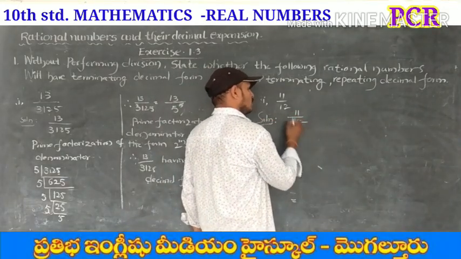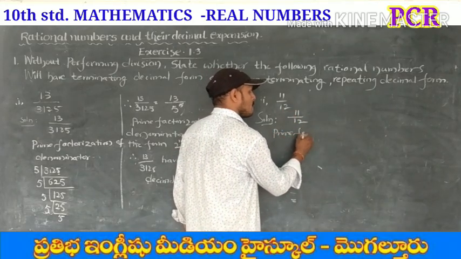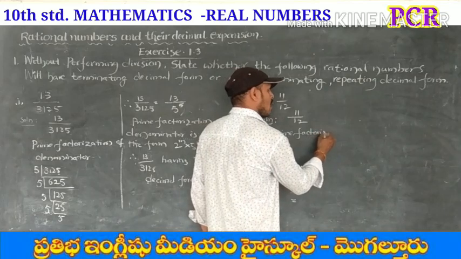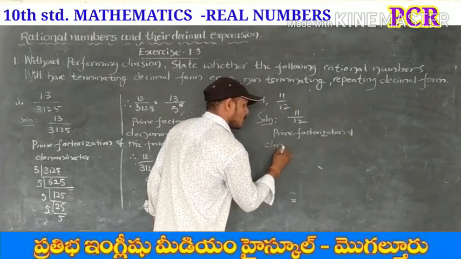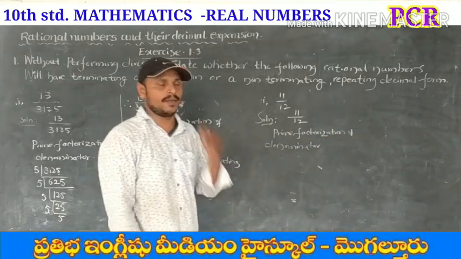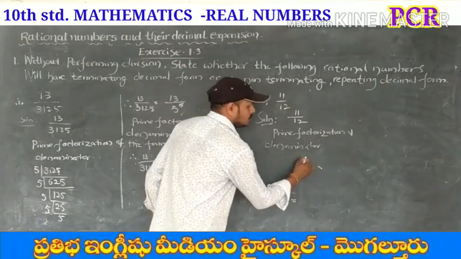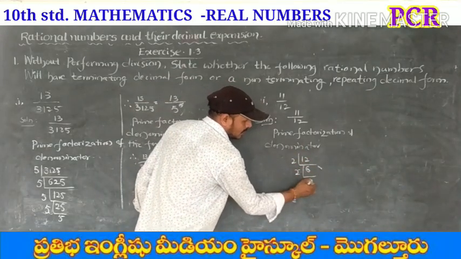11 by 12. So what's the denominator? Prime factorization of denominator 12. First 2, how many times? 6 times. Again 2, 3 times.